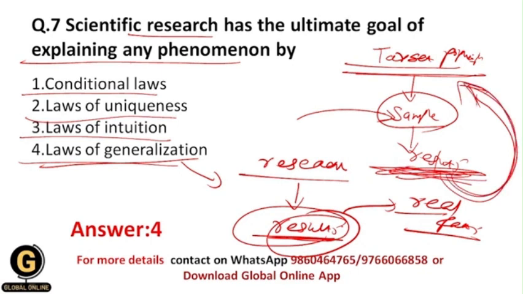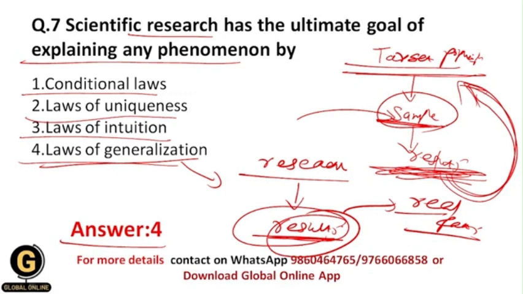All of you getting? Because the samples are taken from this target population only. So this is nothing but the laws of generalization. If you don't do the generalization, then how can you interpret your results according to your aims? It won't be possible. All of you getting? And that's why the correct answer over here is 4. So remember from this time that scientific research has the ultimate goal of explaining any kind of phenomenon by the laws of generalization.